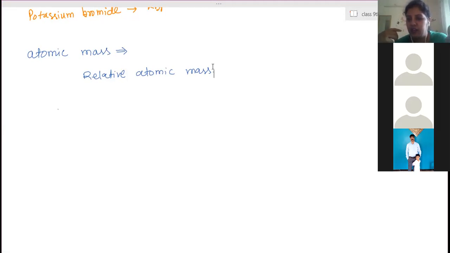That means if we take containers of the same volume of hydrogen and oxygen, hydrogen is considered as 1, and the same number of molecules of hydrogen and oxygen were compared, to see how many times oxygen is heavier than hydrogen. So they got to know that oxygen is 16 times heavier than hydrogen. If we consider hydrogen as 1 unit, then oxygen will be 16 units.